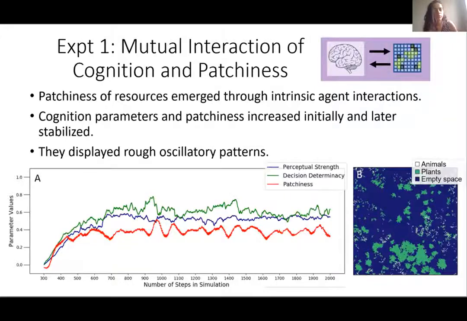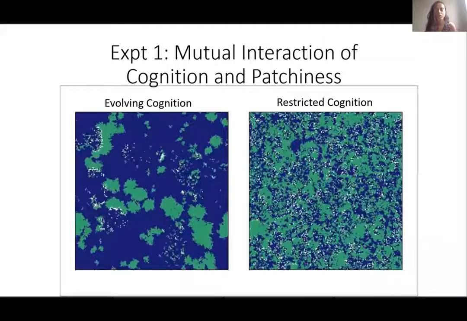All right, before I move on to the results of experiment 2, I want to show a little snippet of our simulation so you can understand more of what our model looked like. I'm going to be showing a video now, and on the left-hand side, this video will show you the simulation which I just discussed, what I showed in experiment 1. And just for comparison, I'm showing one more video in which agents are just moving about randomly in the grid. I'm just going to play it now.